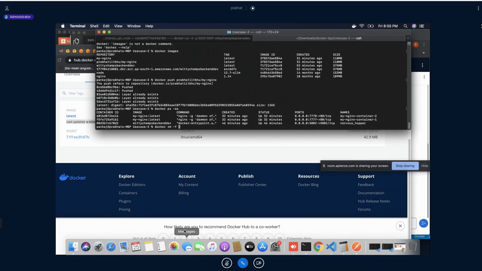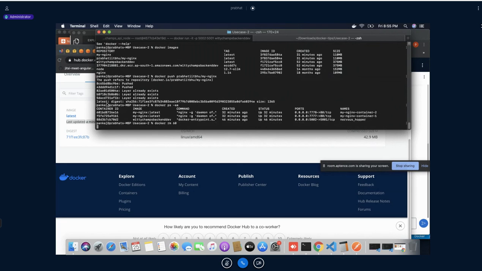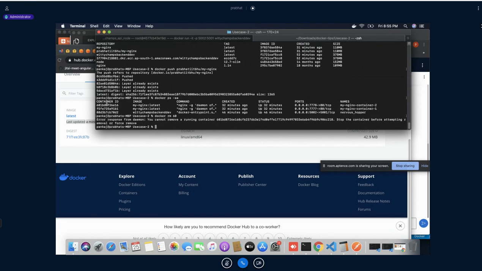What exactly does it do? Okay, let's do one thing. If I write docker rm, what will happen? You will get an error. Can you see? You cannot remove a running container. If you want to remove a running container, you have to use -f. So using -f, you are removing this container forcefully.